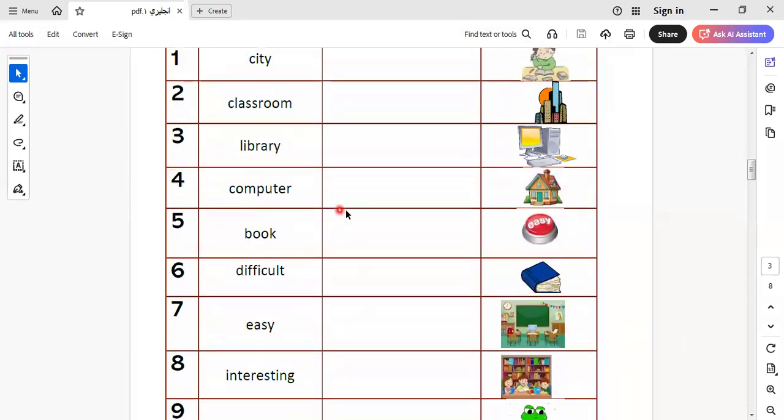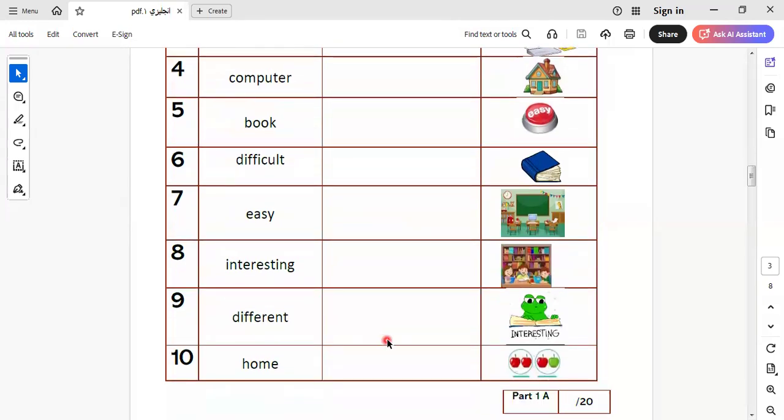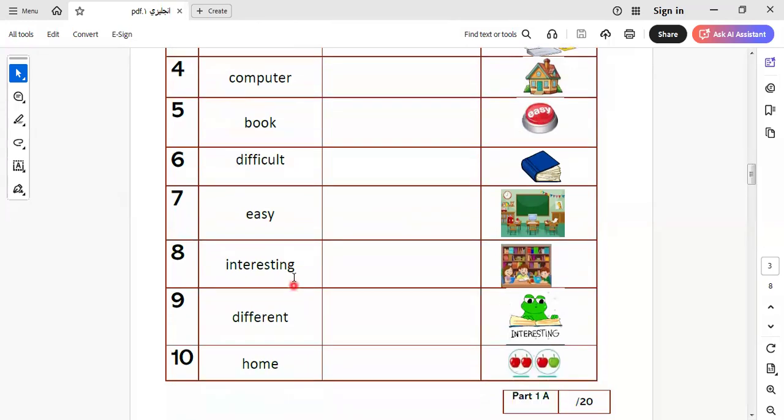Difficult. Which one is difficult here? This boy feels that he has complicated things in our subject or our topics. This one. Easy. Which one is easy? This one. So I select this one. This is easy. Interesting. This one by this one. Different. This one by this one.